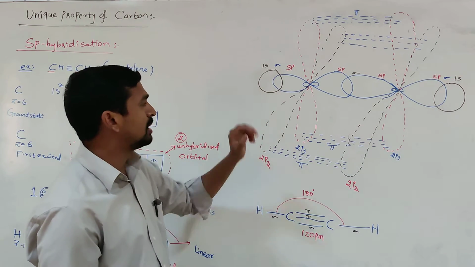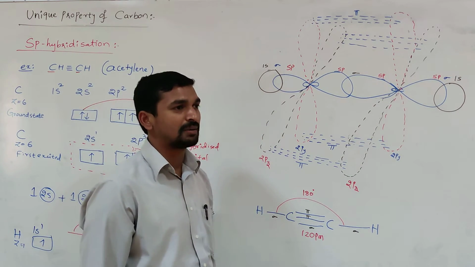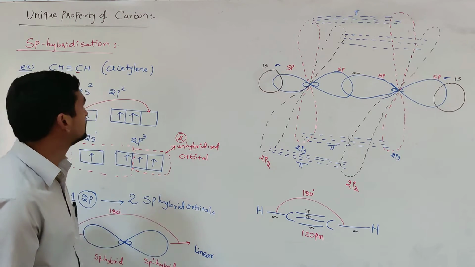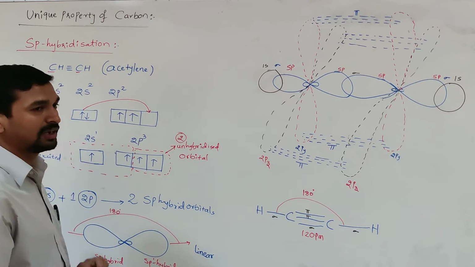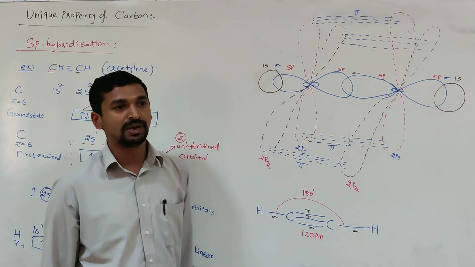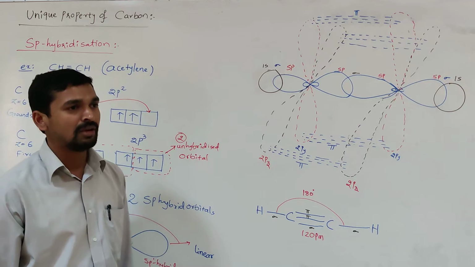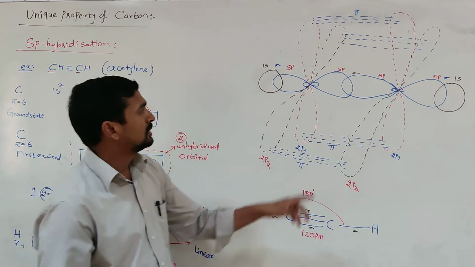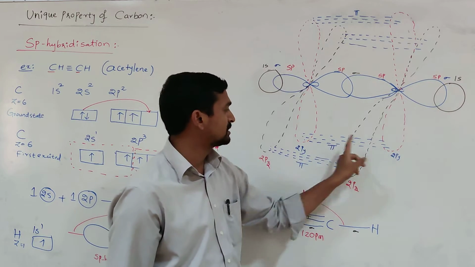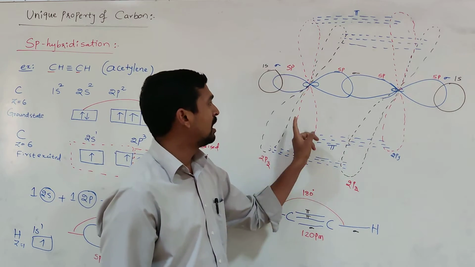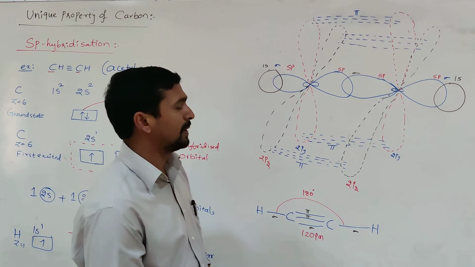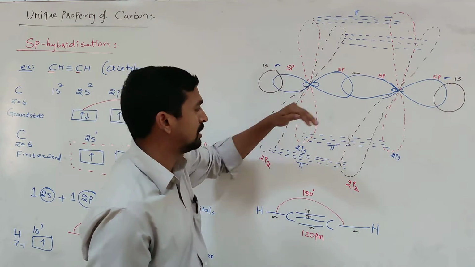Totally, the 2 sigma bonds are formed around each carbon atom in the acetylene molecule. In addition to the sigma bonds, the pi bonds are also present between the 2 carbon atoms. We know very well the pi bond is formed by the sidewise overlapping of atomic orbitals. Now, the 2py and 2py atomic orbitals at each carbon atom undergo sidewise overlapping, which results in the pi electron cloud above and below the plane.